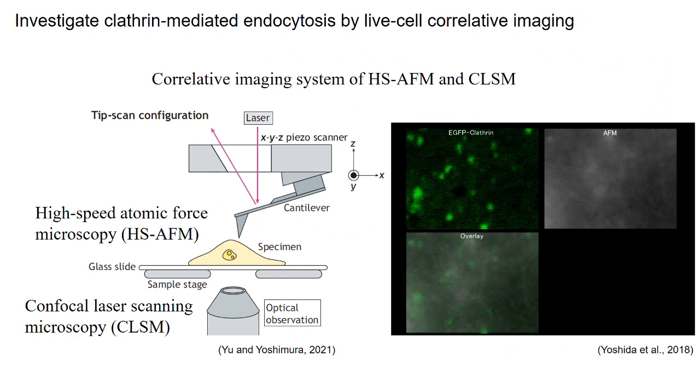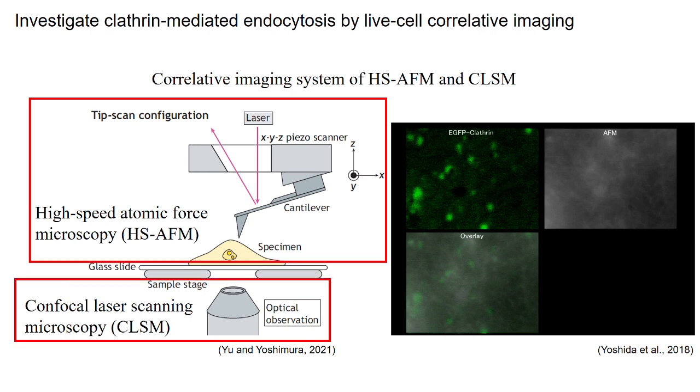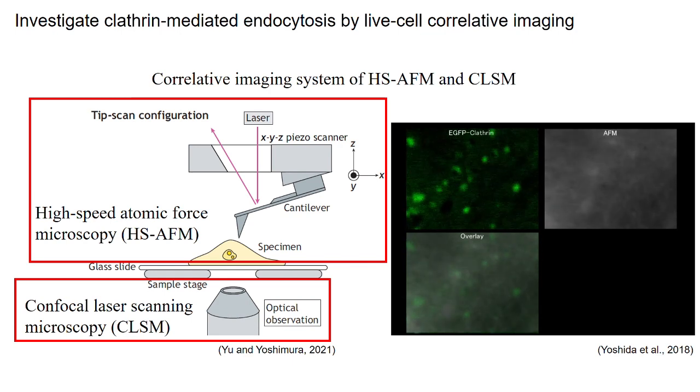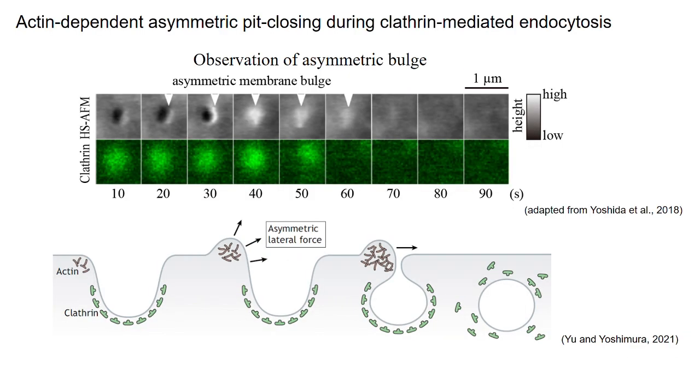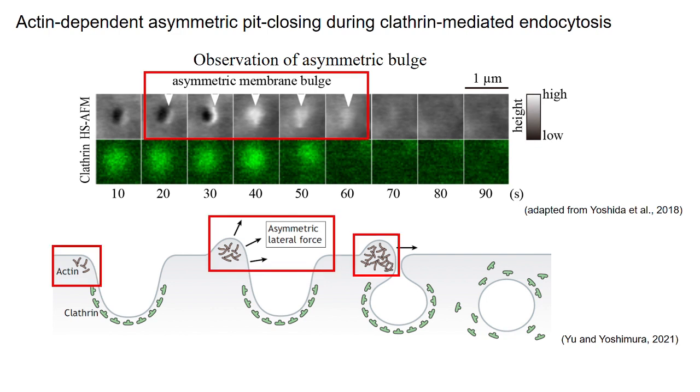To investigate the mechanism of clathrin-mediated endocytosis, we built a correlative live cell imaging system of high-speed atomic force microscopy and confocal microscopy, allowing the simultaneous observation of membrane dynamics and protein assembly during endocytosis. A striking feature among the membrane dynamics of clathrin-mediated endocytosis we observed is the asymmetric pit closing process induced by the formation of an asymmetric and actin-dependent membrane bulge.